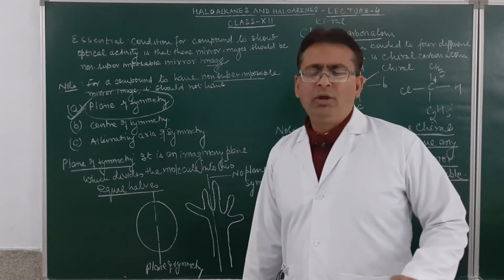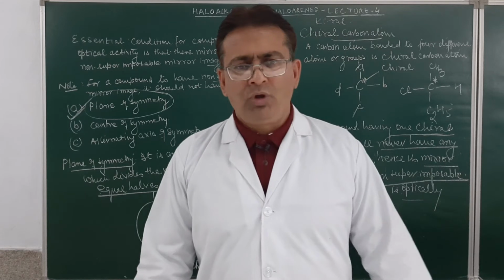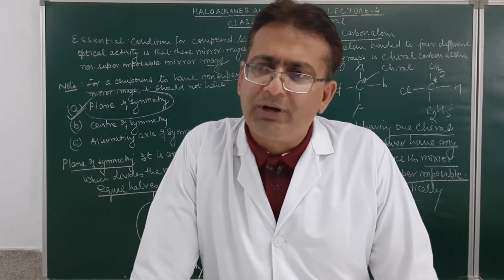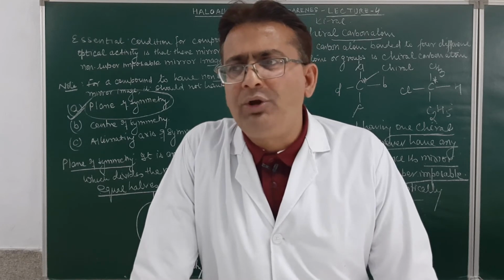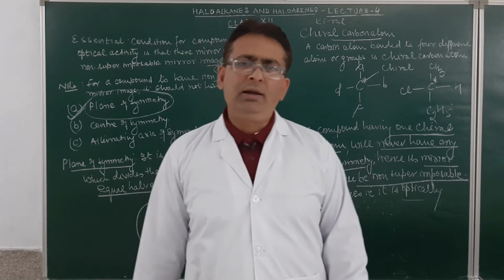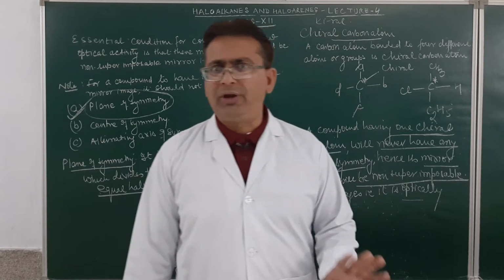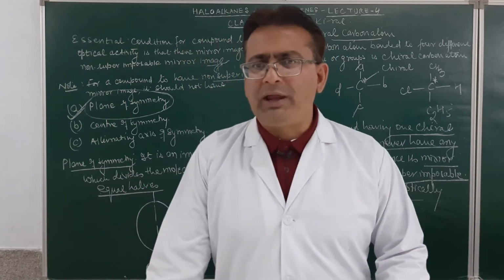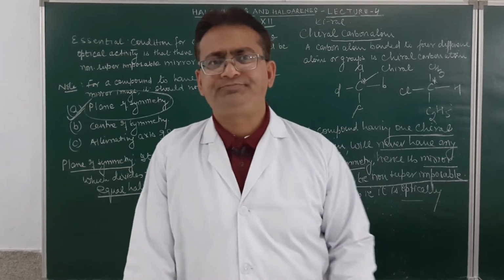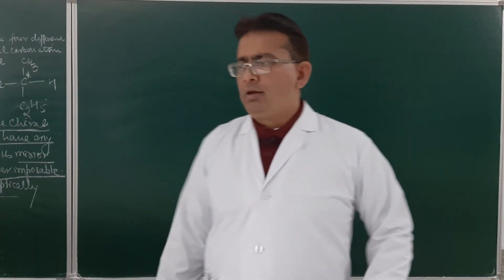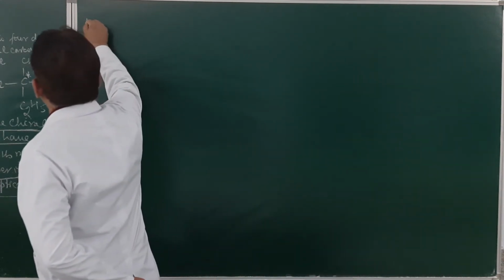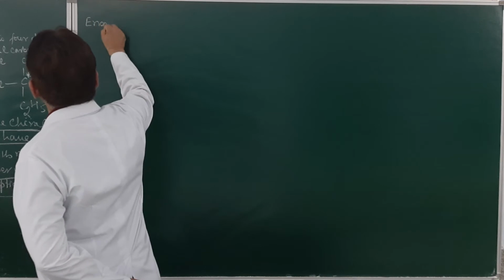Am I clear? So, what is the essential condition for a compound to show optical activity? Its mirror image should be non-superimposable. Which compound will have a non-superimposable mirror image? Which has at least one chiral carbon atom. The condition is clear. Now, I will explain to you what I mean by enantiomers.